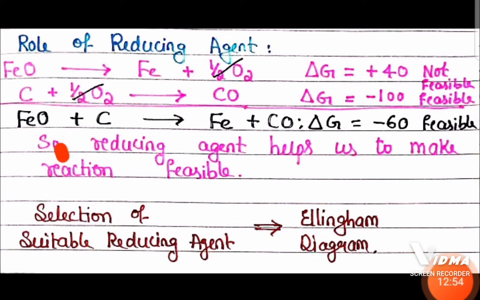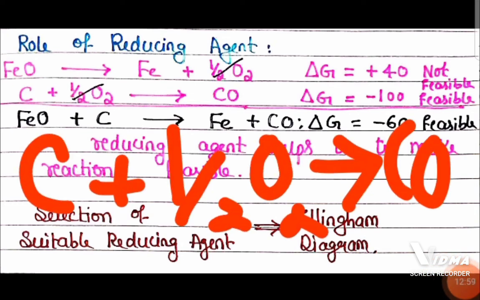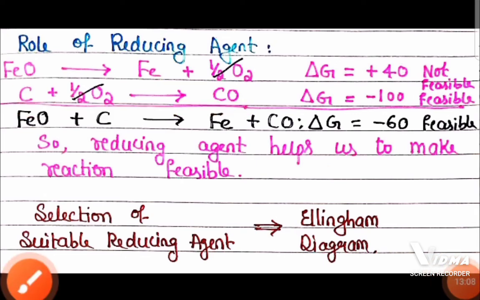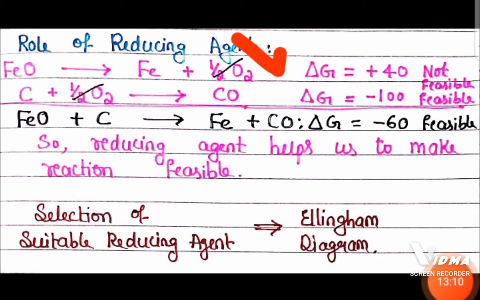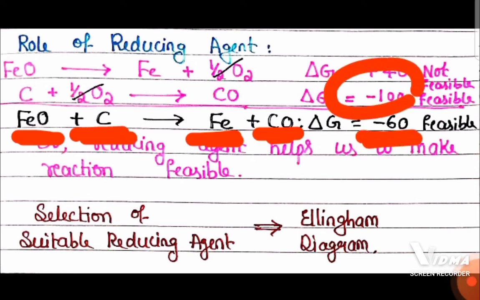And there is one more reaction here, carbon reacting with half mole of oxygen to form carbon monoxide. Here we can find delta G is minus 100, delta G is negative, means what? This particular reaction is feasible because it is spontaneous. Now the first reaction we can make feasible by combining these two, by using carbon, by using coke as a reducing agent. See here, when you combine both the reactions, we will get FeO plus C gives rise to Fe plus CO, and delta G, if you calculate here, will become minus 60.